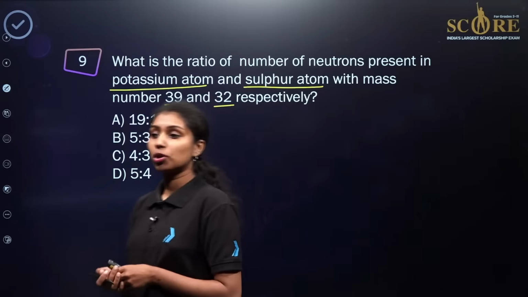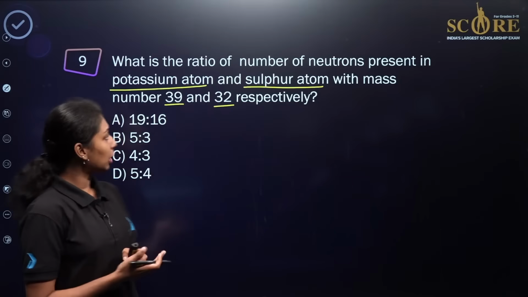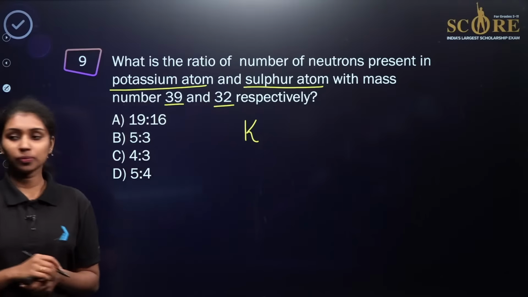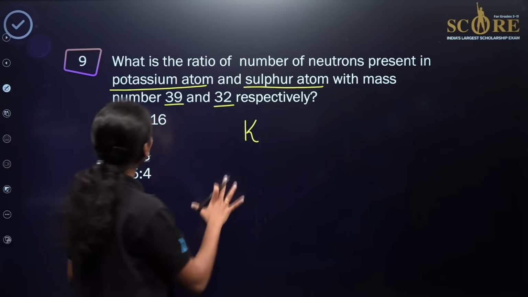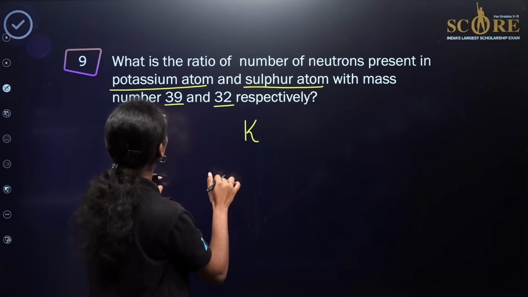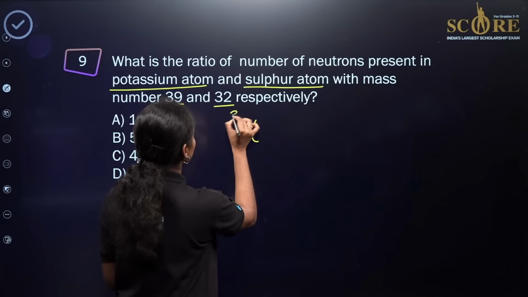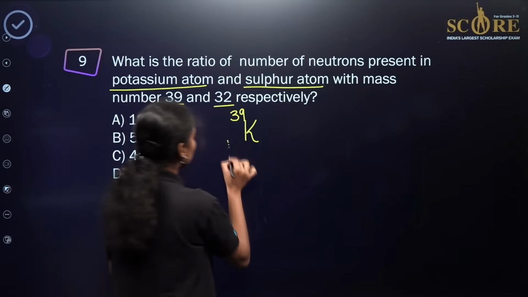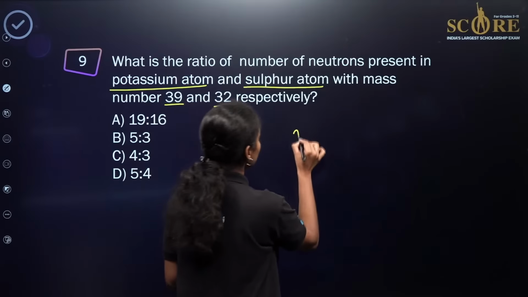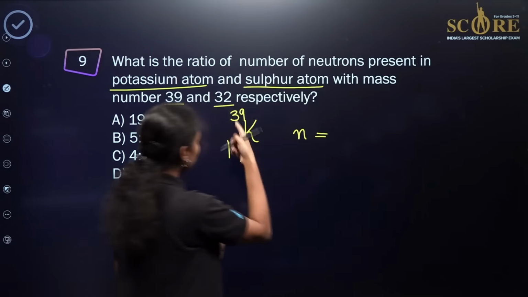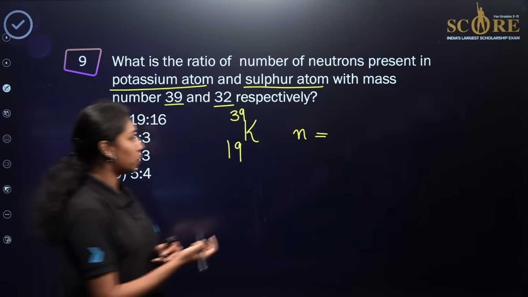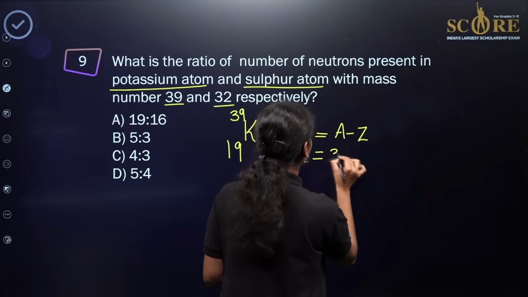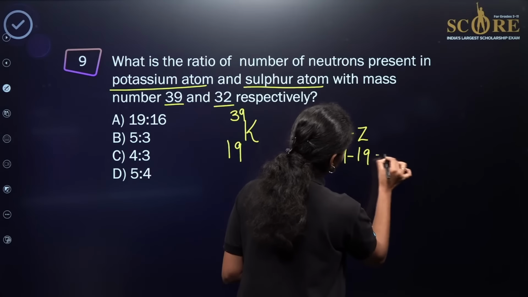So how can we find out the number of neutrons present in an element? This is the representation of potassium atom, right? Potassium atom is having the mass number of 39, given here. And as we already know, the atomic number of potassium is 19. So the number of neutrons, represented by the small letter n, is equal to mass number A minus atomic number Z. So that is 39 minus 19, that is 20, right?